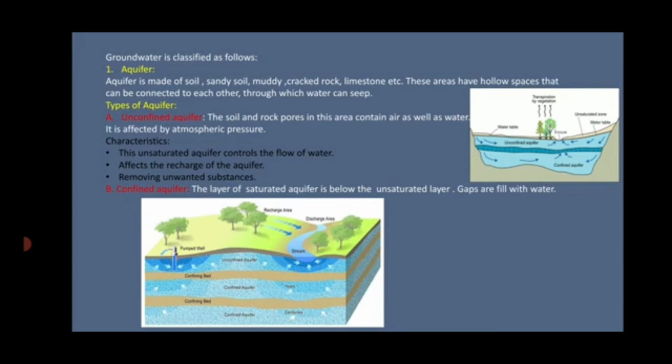Let's study more. Aquifer is made up of soil, then it is made up of sandy soil, mud, cracked rocks, limestone, etc. Okay. Now this area has hollow spaces that can be connected to each other. Now the water can seep easily into this because they have spaces in between.